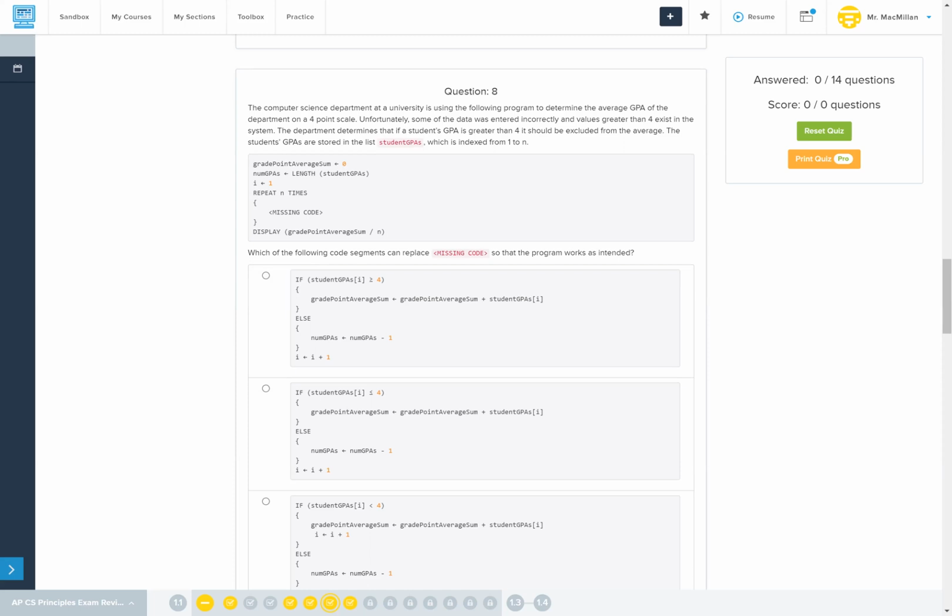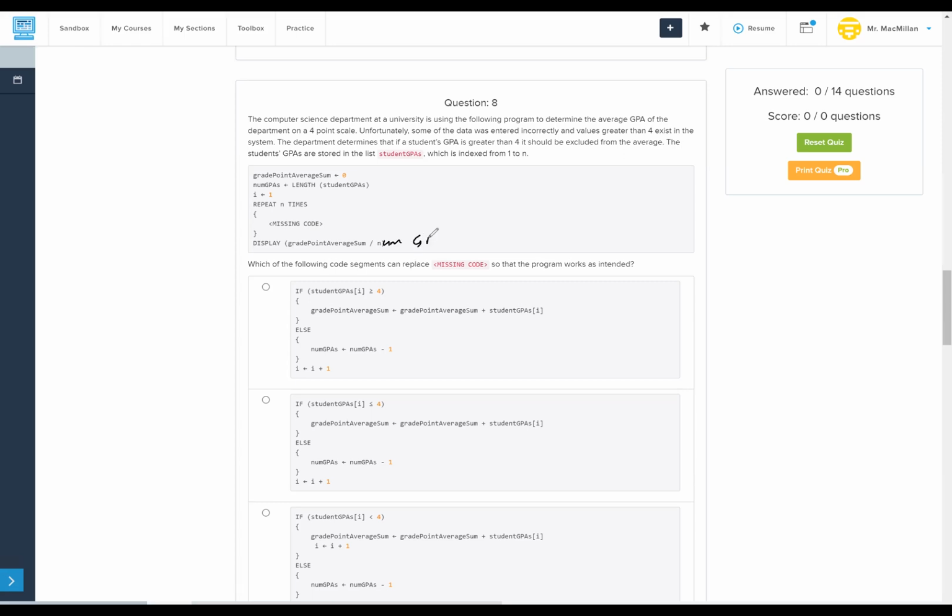Now, I assume that here they wanted to actually say num GPAs, because the question doesn't make very much sense if we don't use num GPAs there. All right, dropping stuff all over the place. So, which of the following code segments can replace missing code so the program works as intended?